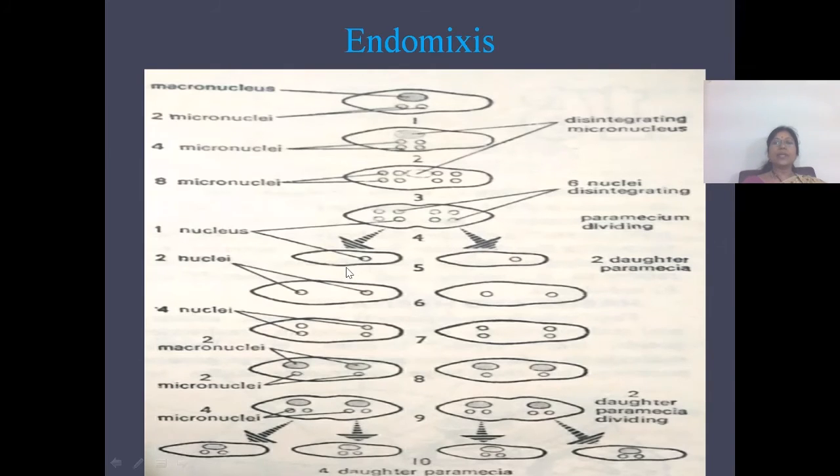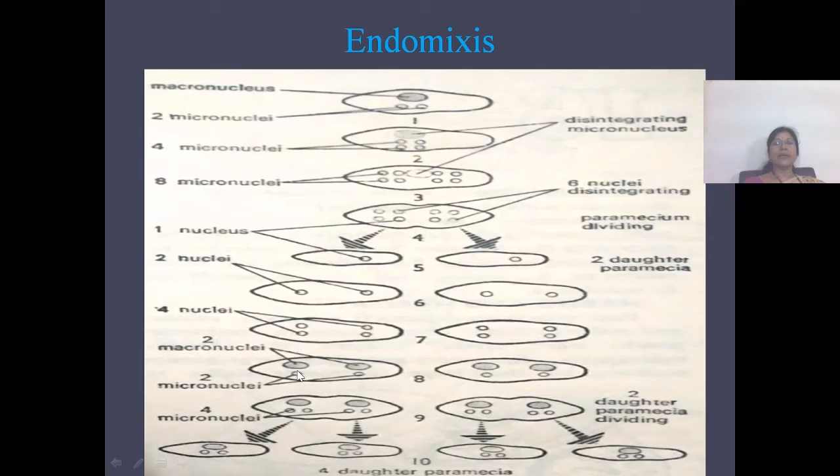That nucleus will again divide in each daughter paramecium to form first 2 nuclei, and with another mitotic division, 4 nuclei are formed. Of these, two will form into macronuclei and two remain as micronuclei.